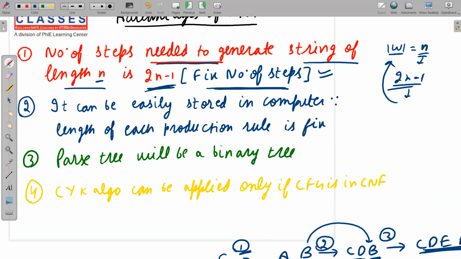If we have a string of length n and we want to know whether this string will be generated by the grammar or not, just apply 2n minus 1 steps and try to generate all possible strings using 2n minus 1 steps. If w is generated, then it's okay. Otherwise, you will say that this string does not belong to the language generated by the grammar.